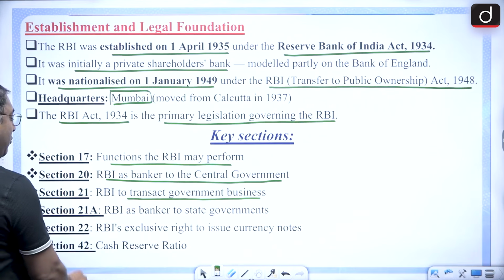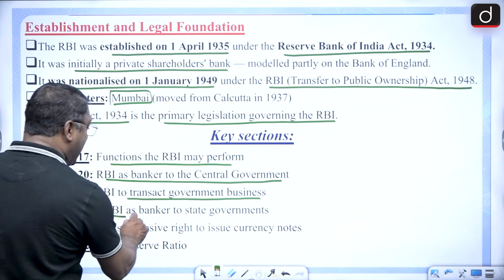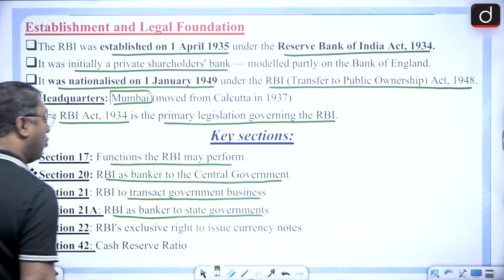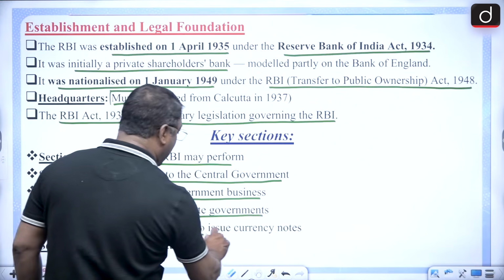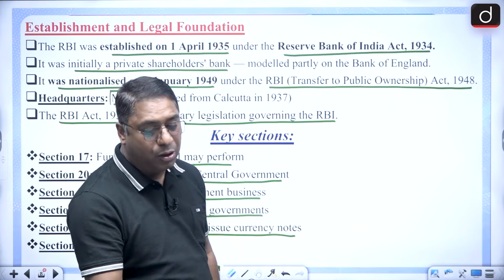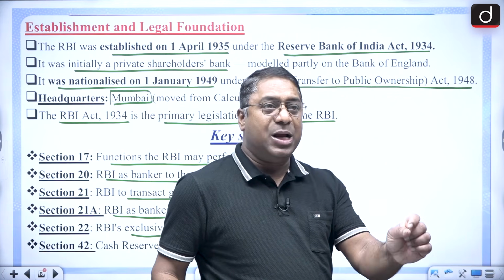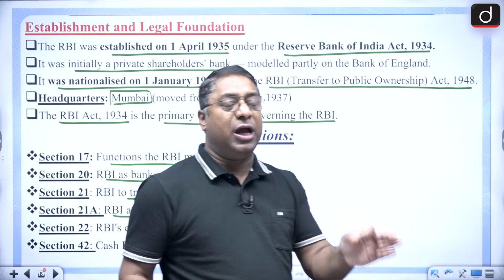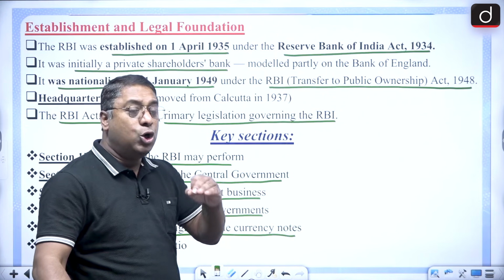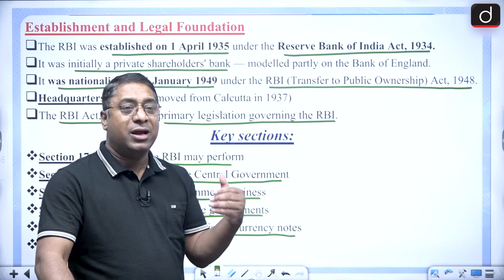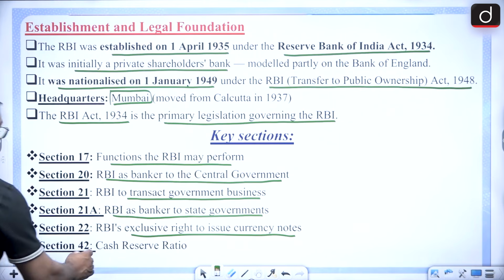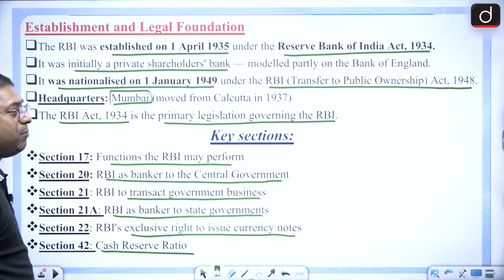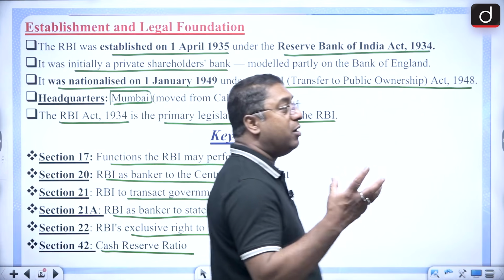Then section 21A, RBI as a banker to the state government. And section 22, RBI's exclusive right to issue currency notes. We all know that it is the sole issuer of currency notes. No other authority in the country can issue currency notes. It is only the RBI. And then section 42 talks about the cash reserve ratio.